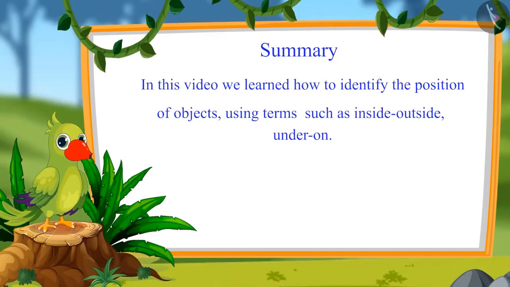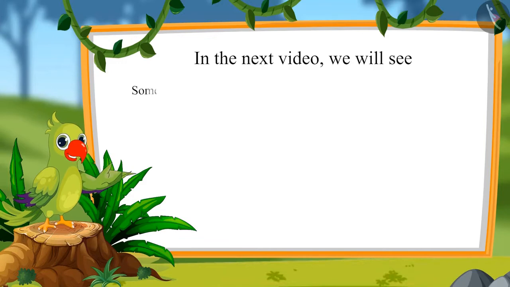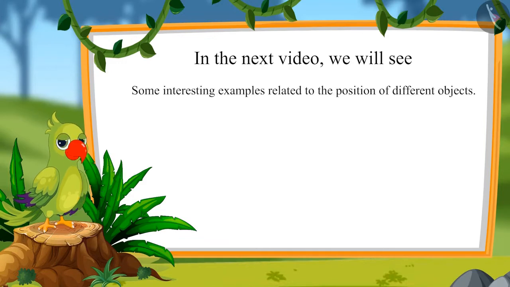That's all for today children. In this video we learned how to identify the position of different objects and know the position of objects using terms such as inside, outside, under, on. In the next video, we will see some interesting examples related to the position of different objects. Till then, bye children.